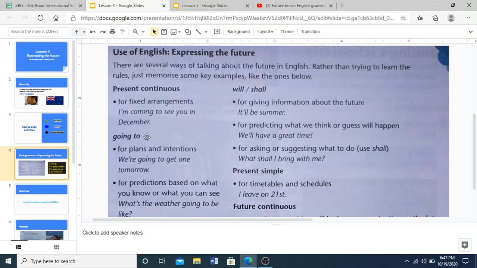Another thing that you can use to express the future is using going to in a sentence. Going to. So when you use going to for plans and intentions, you are still talking about the future. Example, we are going to get one tomorrow. Also, when you're using going to for prediction based on what you know or what you can see.